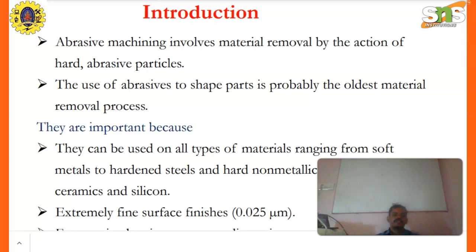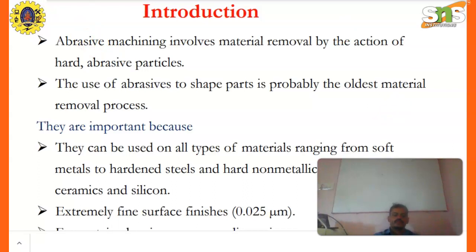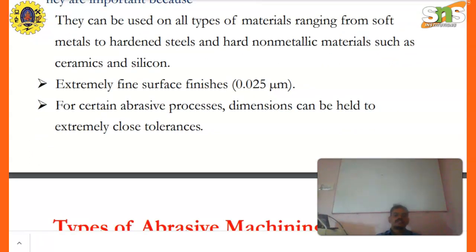Extremely fine surface finishes up to 0.025 μm can be achieved. For certain abrasive processes, dimensions can be held to extremely close tolerance.